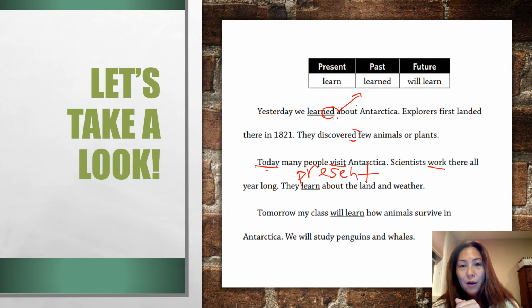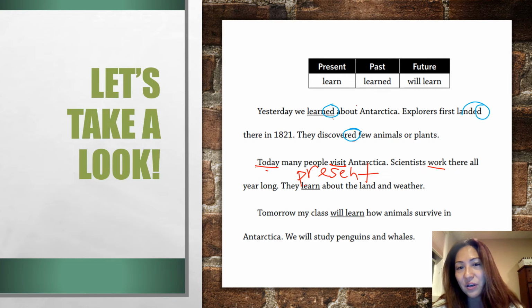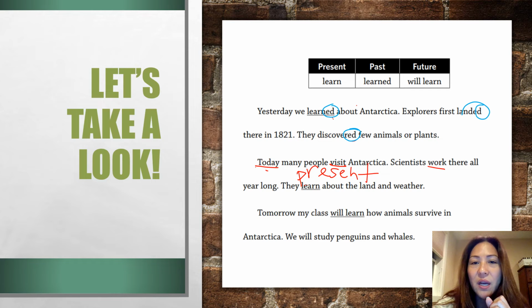It's happening right now. Okay. And I'm going to just go back real quick, and I really like this eraser function. So I'm going to do that a little bit better and make it show that the ed right here on landed too really shows that this was in the past. Oops. I wish you guys were with me so you could have said, Miss Lee, you missed that one.